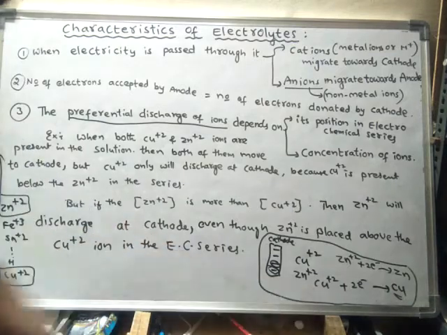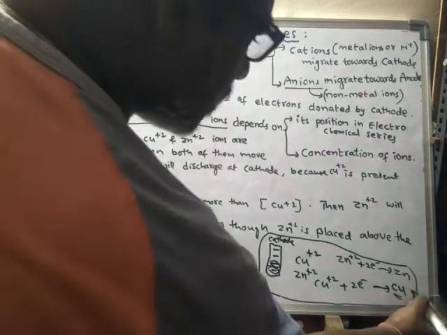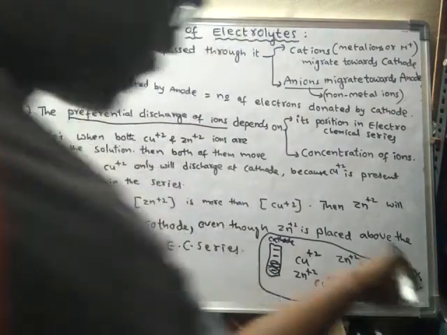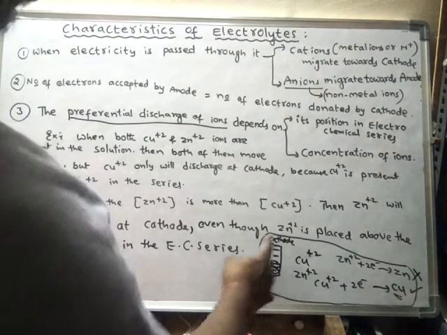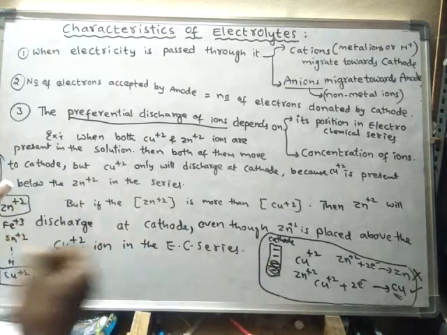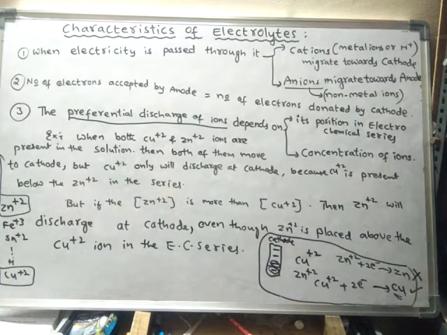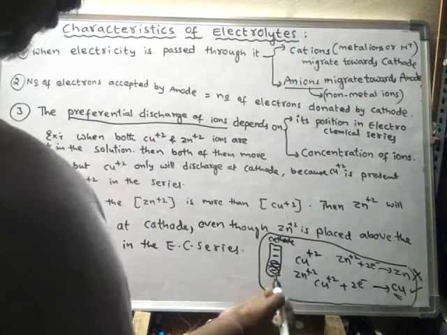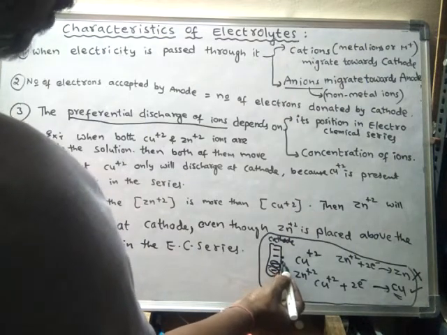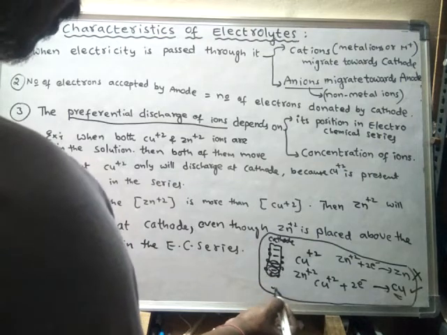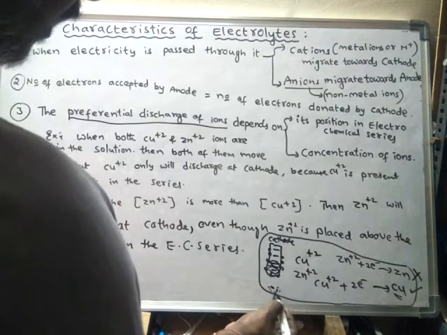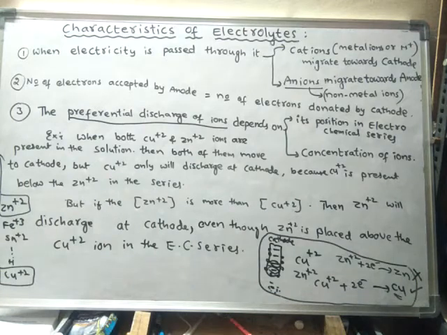So this one will take place and this one does not take place. Zinc ions remain in the solution only, but copper ions will convert into copper metal. After conversion, that copper is deposited on the electrode, or it may settle at the bottom of the electrode also.